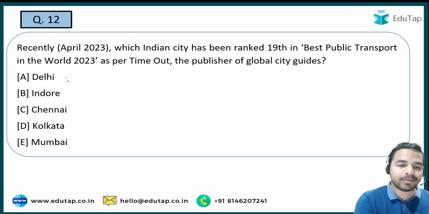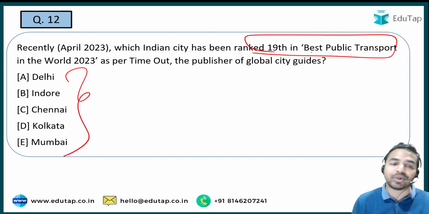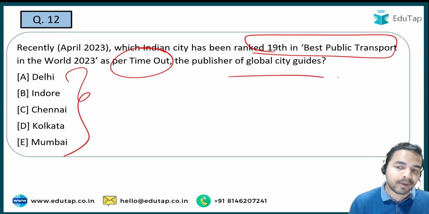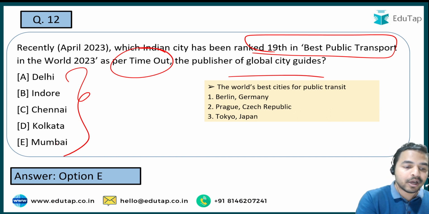नाउ द नेक्स्ट क्वेश्चन, here you are required to tell me the name of the Indian city which has been ranked 9th in the best public transport in the world 2023. See guys, ये जो लिस्ट है ये इसे निकाला है टाइम आउट ने, which is the publisher of the global city guides, और इसके अकॉर्डिंग आपको बताना है the city which is basically इंडिया की सिटी जो कि 19th नंबर पे थी इन द बेस्ट पब्लिक ट्रांसपोर्ट। एंड हियर गाइस द नेम ऑफ दैट पर्टिकुलर सिटी इज मुंबई।